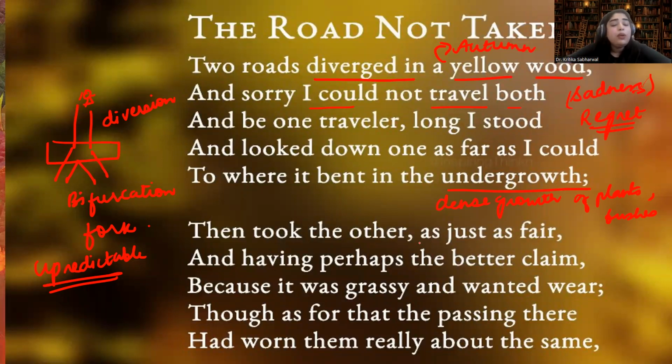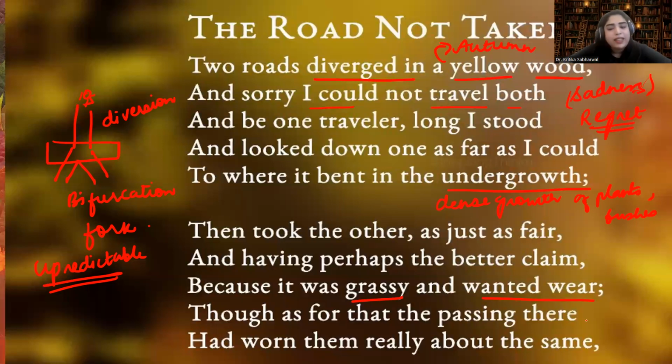Then took the other. Now he looked at both the roads. He took some time and decided which road he wanted to pick. As just as fair, and having perhaps the better claim. Now he was looking at both the roads and saying, okay, one road has a better claim because it was grassy and wanted wear. Which road is grassy? The one many people have not walked upon. That is why it is green and grassy. If you usually take a path, it cannot be green and grassy, because you end up trampling everything, the grass, the shrubs, the leaves on the road. So it was grassy. That means it was a less traveled road.